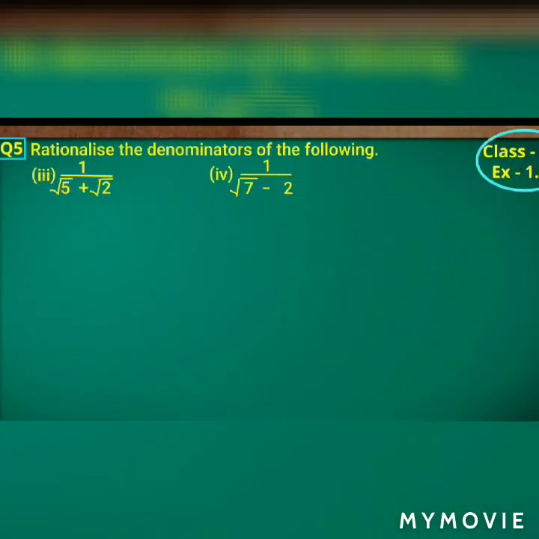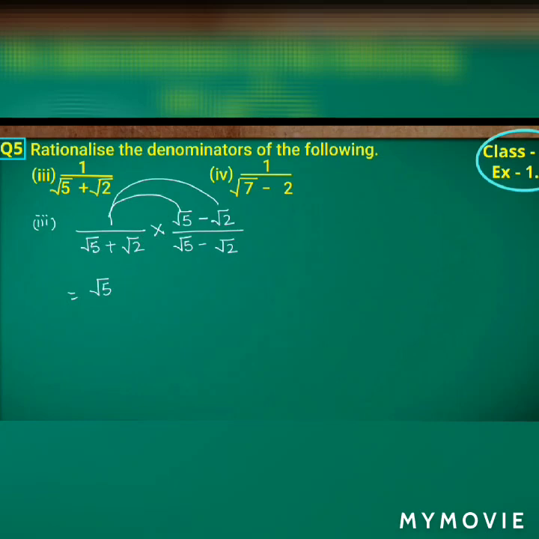So under the same question, the third sub question is 1 upon root 5 plus root 2. Again, if we observe the denominator, which is having two terms, here we have to multiply with the same denominator with the difference sign, that is minus, into root 5 minus root 2 upon root 5 minus root 2. This is how we have to take. So 1 into root 5 is root 5. 1 into minus root 2 is minus root 2 by,